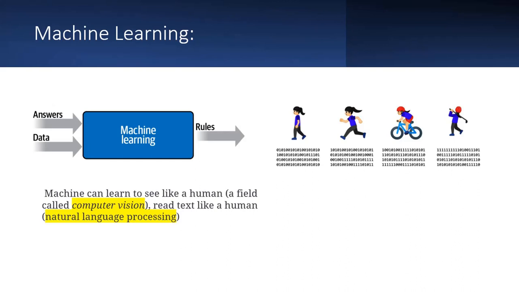Instead of writing logic, here we need to collect the data and label it, so the computer can figure out what rules match one piece of data to a particular label, and another piece of data to a different label. For example, this data will tell us the person is walking, this data will tell us the person is running, this data will tell us the person is cycling, and this data will tell us the person is playing golf. How can we gather that data?